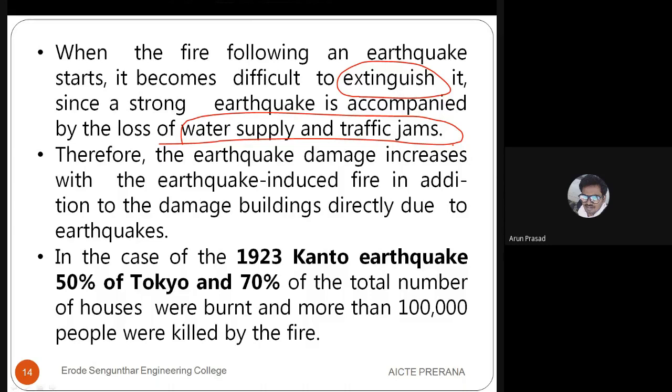In 1923, you can see a case study here, the Kanto earthquake. In that area, 50% of Tokyo's total houses and 70% of the nearby Kanto area were burnt after the earthquake. That is half of the city. More than 1 lakh people were killed only due to fire, not the earthquake itself.